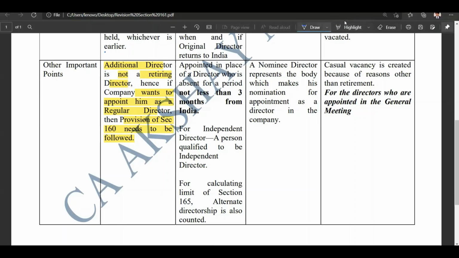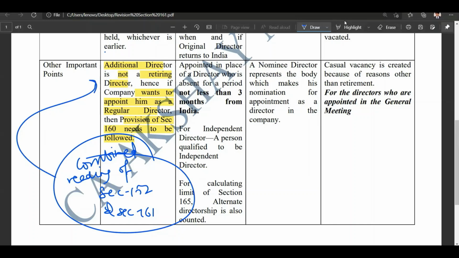You can simply say the combined reading of section number 152 and section number 161 infers this point, that an additional director is not a retiring director. And it concludes that if a company wants to appoint him as a regular director, then the provision of section number 160 needs to be followed.